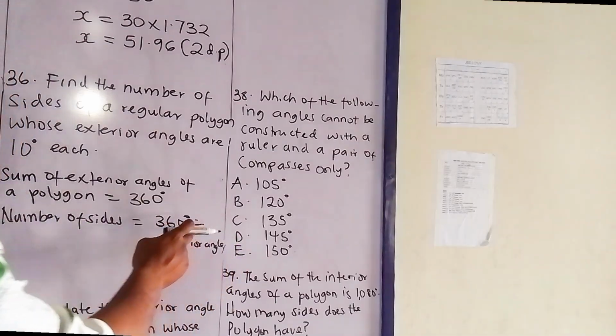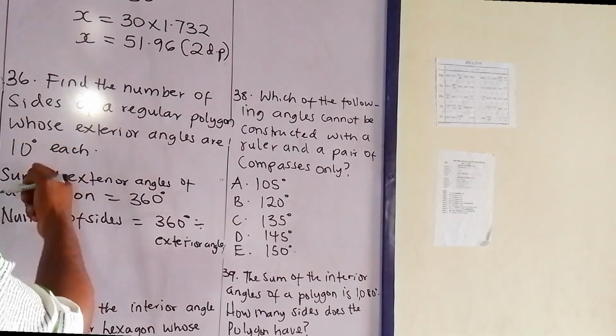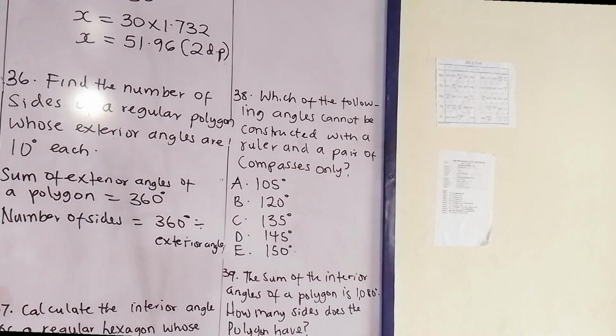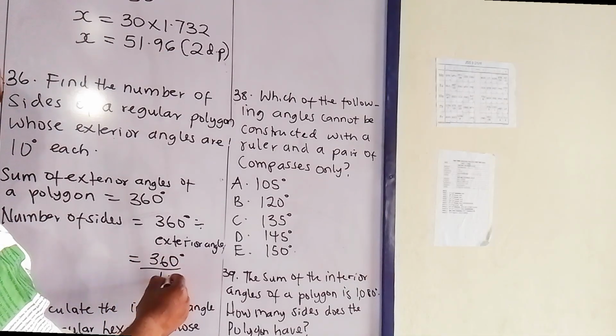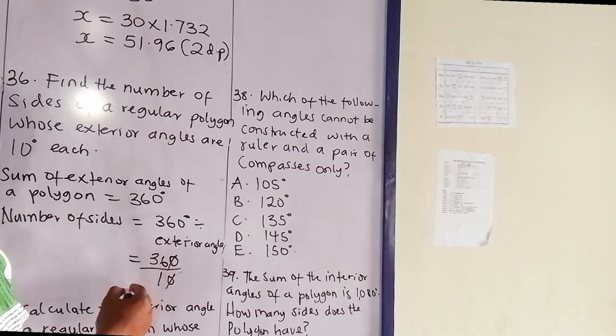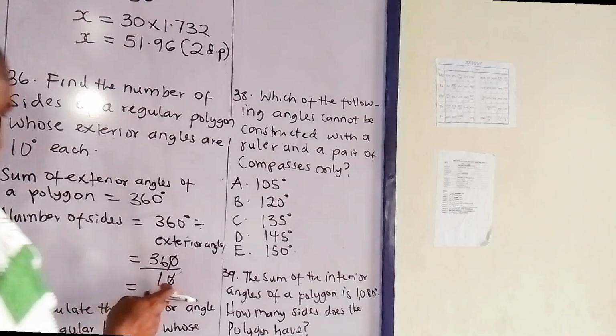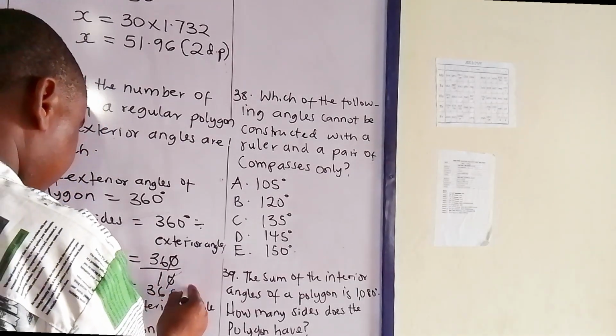The question says the exterior angles are 10 degrees each, so the number of sides is 360 degrees divided by 10 degrees. Zero cancels zero, so the number of sides will be 36 sides.